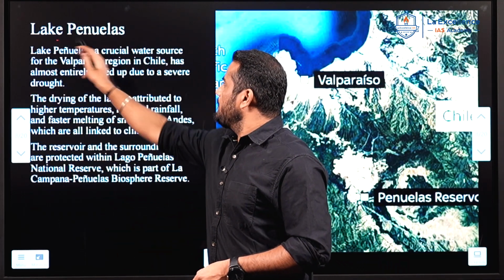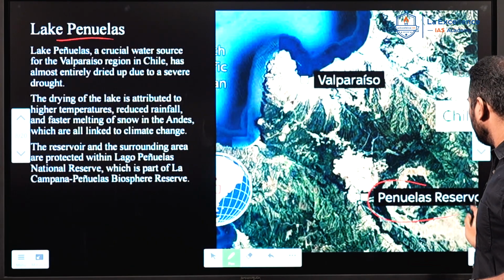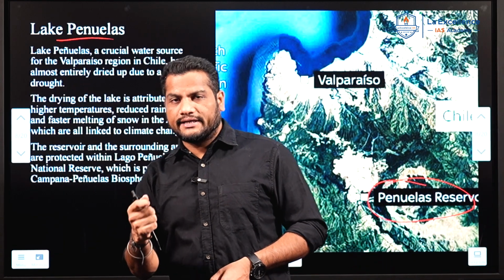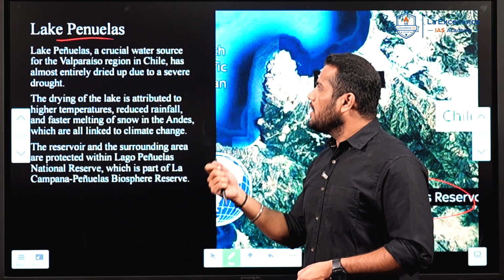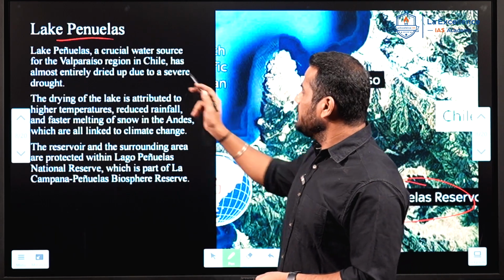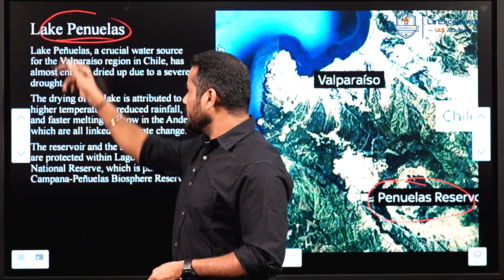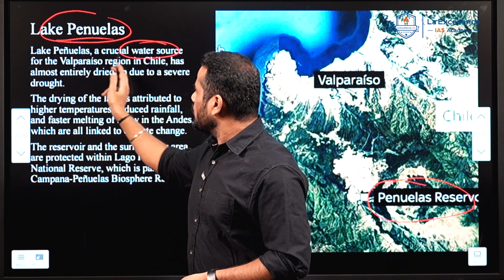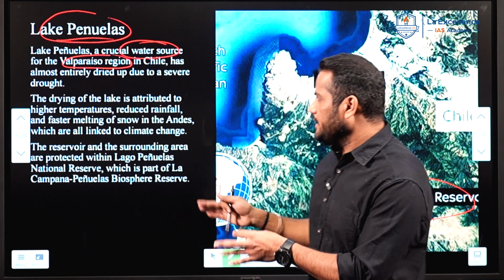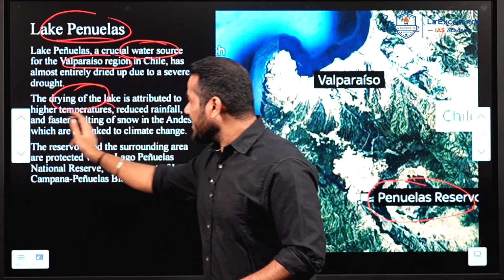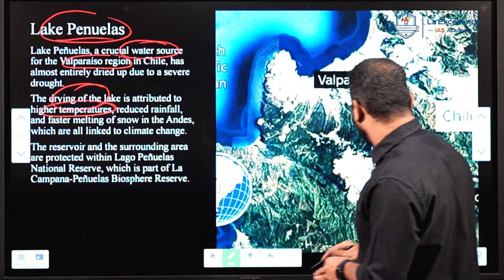And Lake Peñuelas. This is Lake Peñuelas. It is in Chile. We discussed Lake Titicaca in Bolivia and Peru, and Lake Poopó in Bolivia, and we are now discussing Lake Peñuelas, which is in Chile. This is a crucial water source for the Valparaíso region. In Chile, this is drying up because of higher temperatures in the region.